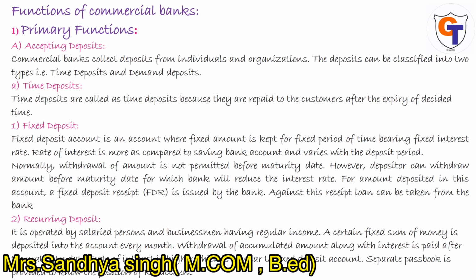Next is recurring deposit. It is operated by salaried person and businessmen having regular income. A certain fixed sum of money is deposited into account every year. See, recurring deposit, here also an amount is fixed that you have to deposit regularly. You have to deposit every month. Withdrawal of accumulated amount along with interest is paid after the maturity date. Rate of interest is higher, which is similar to FD account. Separate passbook is provided to know the position of the recurring deposit account.